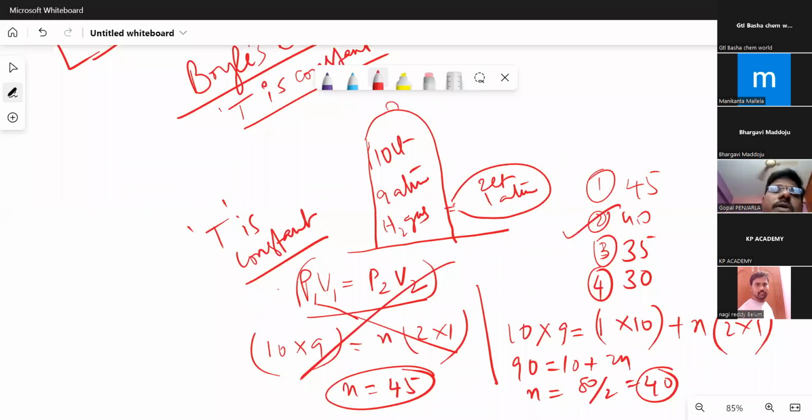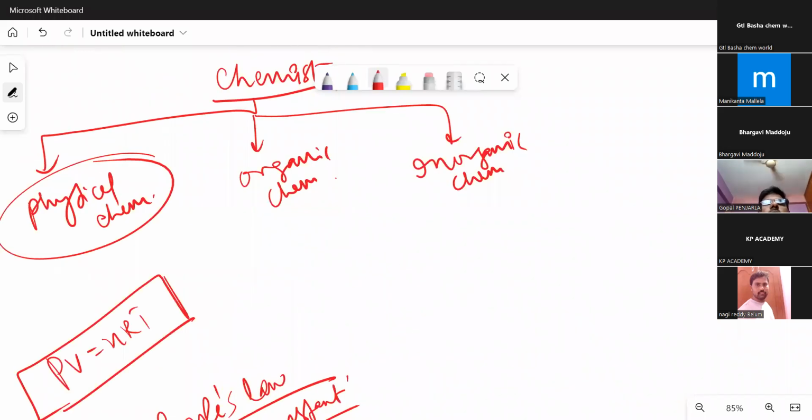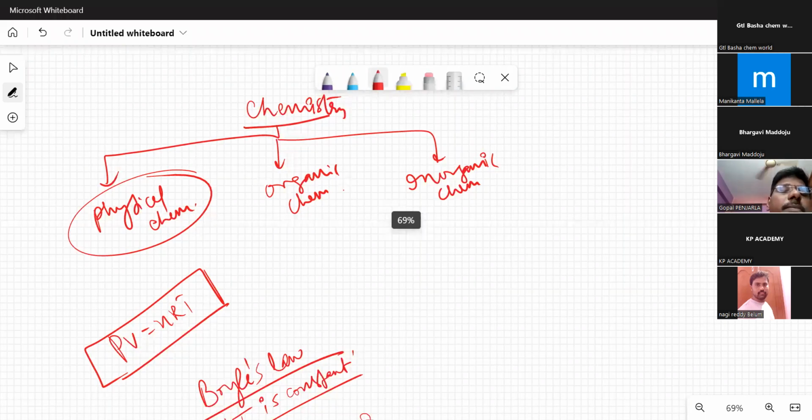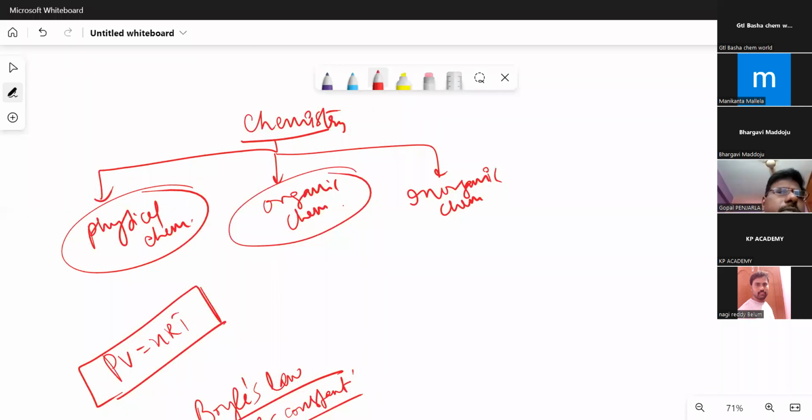What I am trying to tell you is that if you directly apply the formula, you get the wrong answer, but there is one concept involved in this. So like that, select the numericals in physical chemistry. In each numerical, you should be in a position to teach one concept in that.